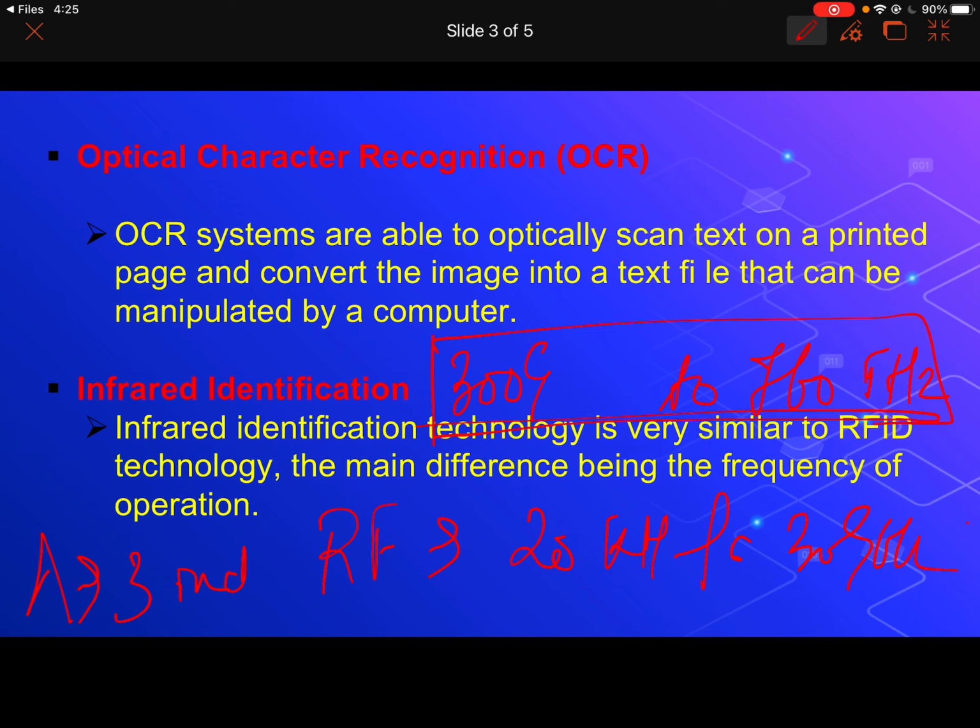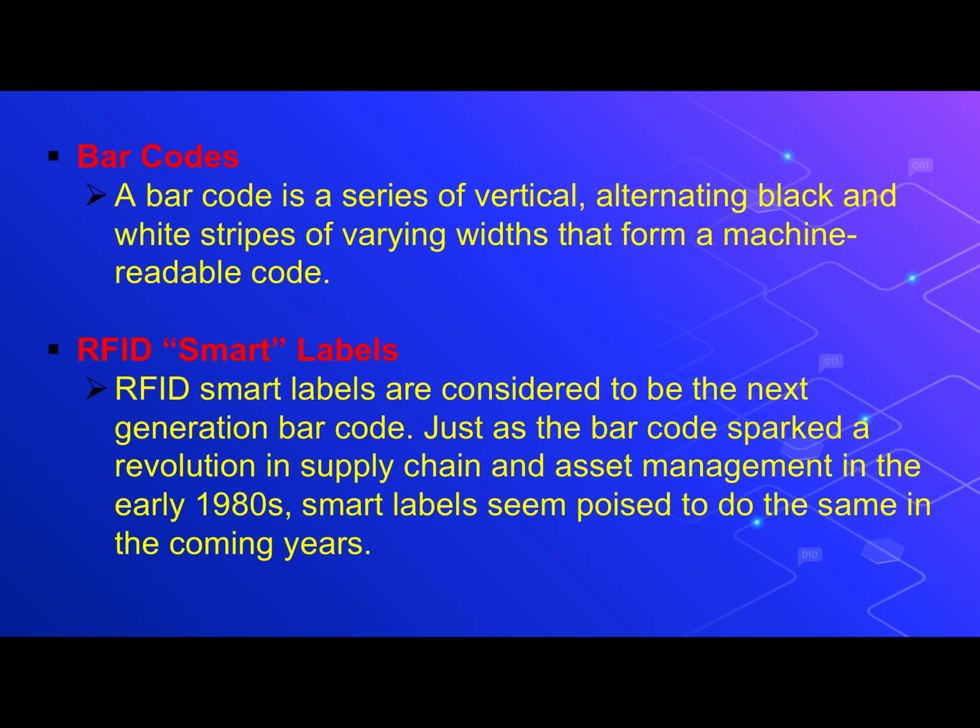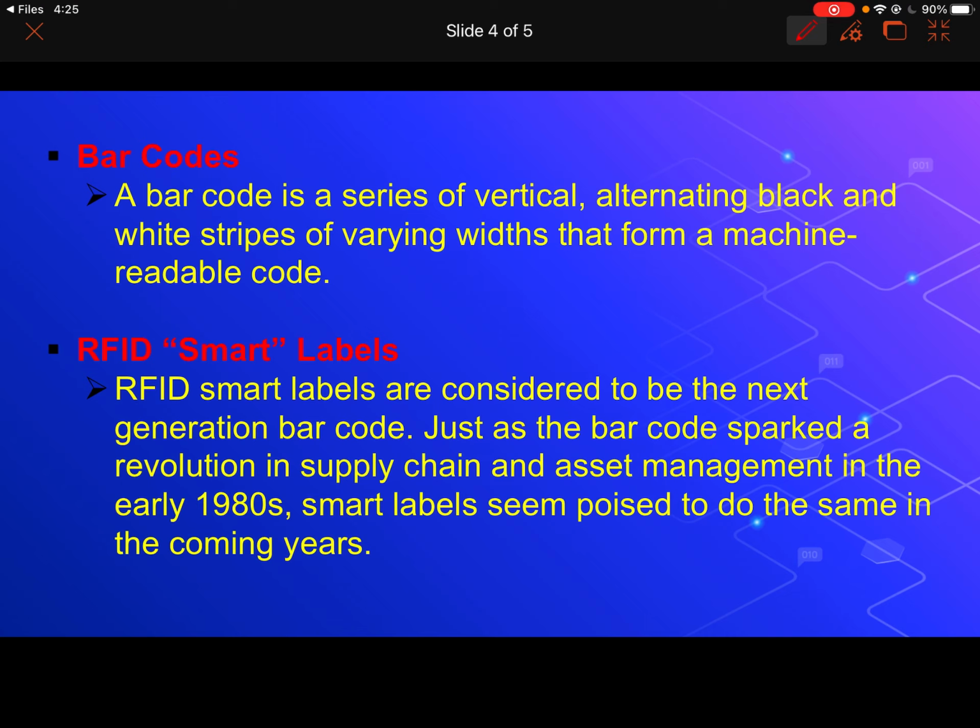Next in this series, we all know what barcodes are. We have seen them day in and day out. They are basically alternating black and white strips of various widths that form a machine-readable code. Each code is easily identifiable by the machine. This is again an optical electronic technology.